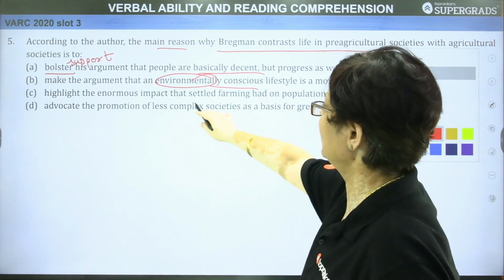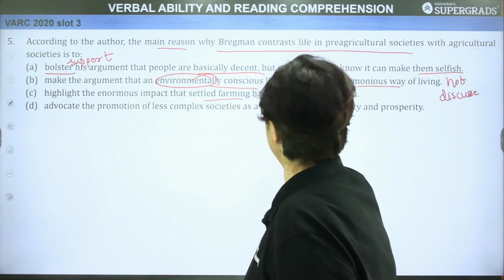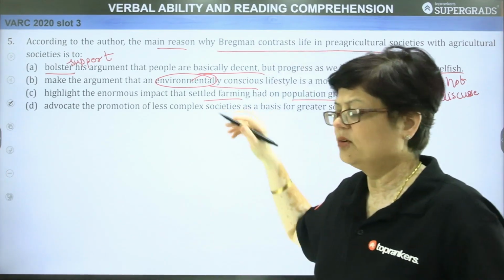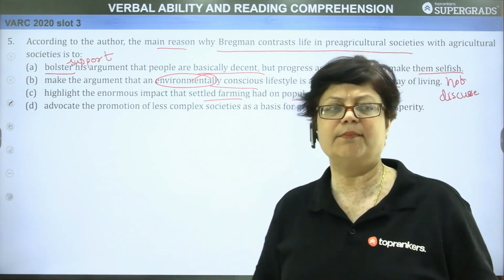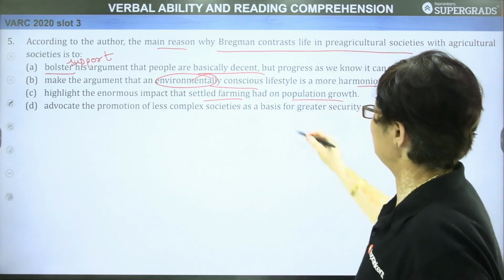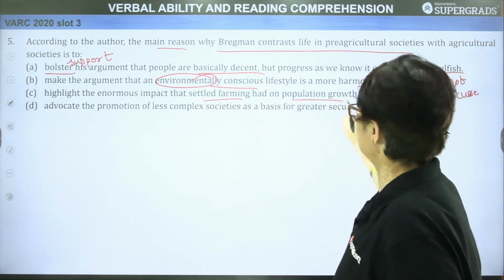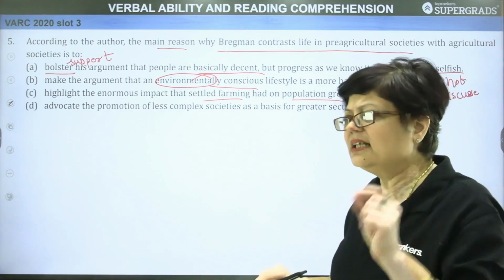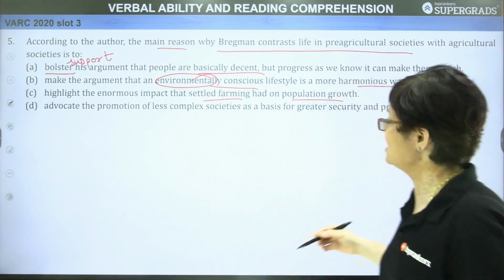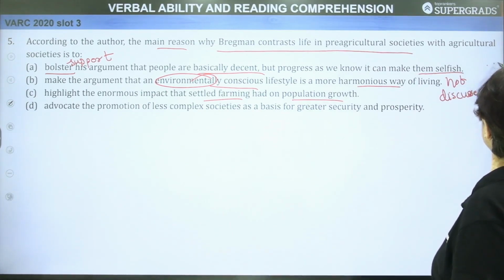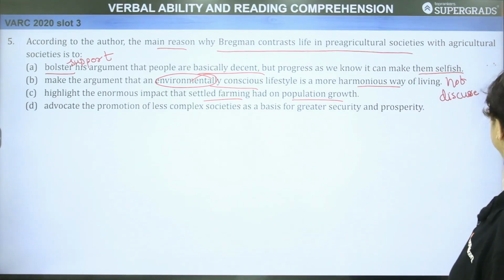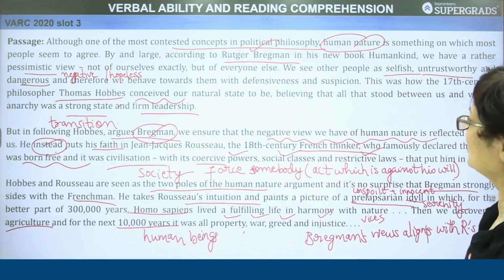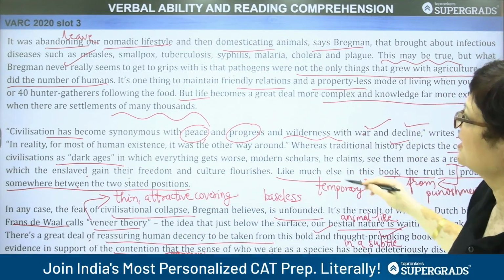C: highlight the enormous impact that settled farming had on population growth. Now, settled farming means once agriculture became a very important prerequisite for life, it had an impact on population growth. This is also not the crux of the matter. Population growth is mentioned very indirectly, when the author says, look at this.